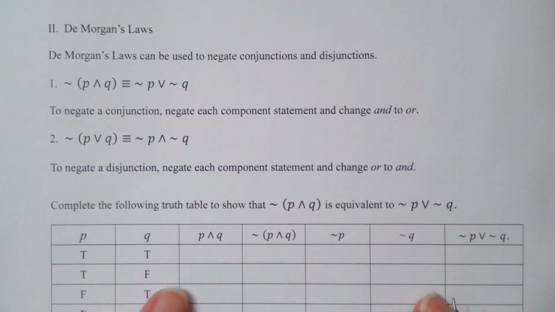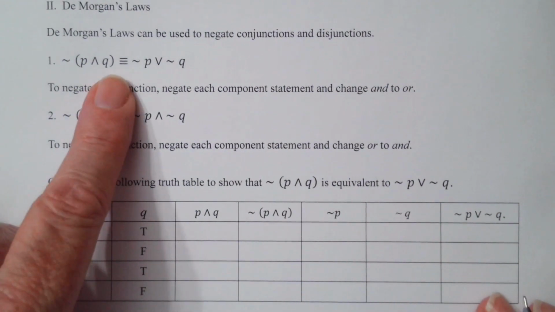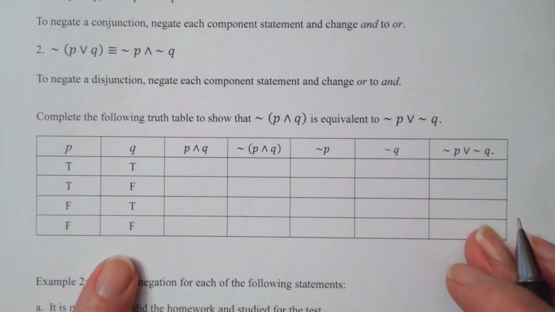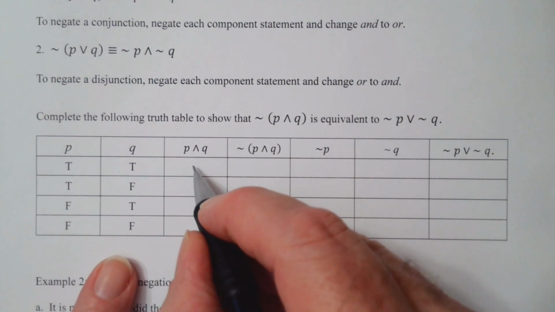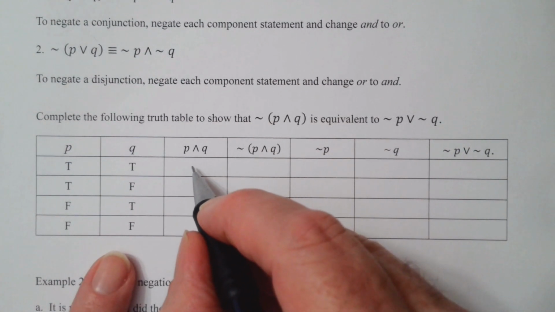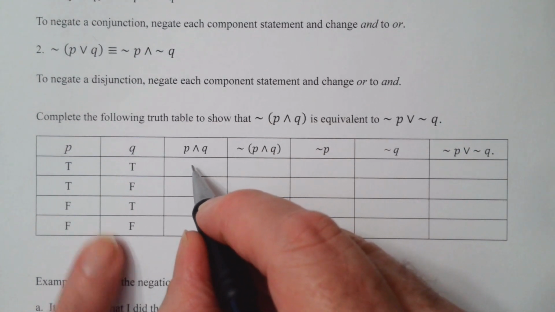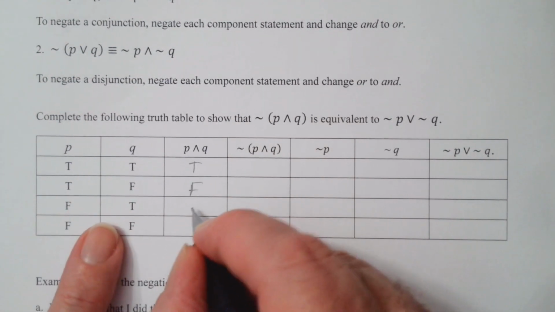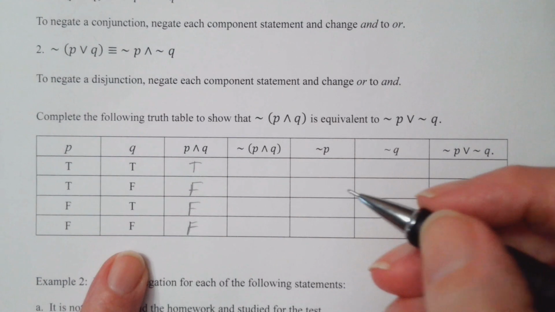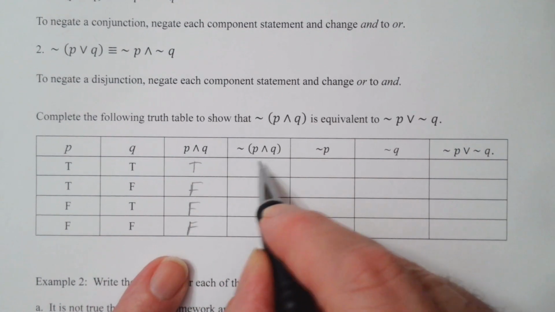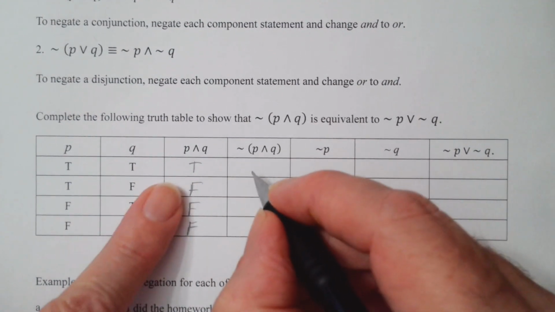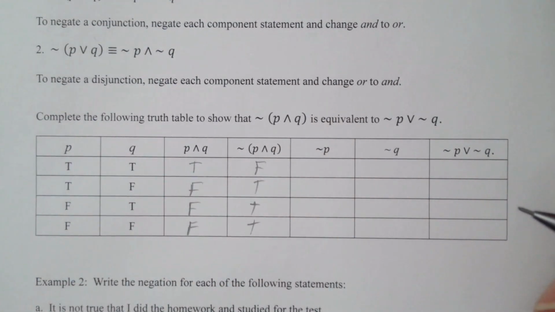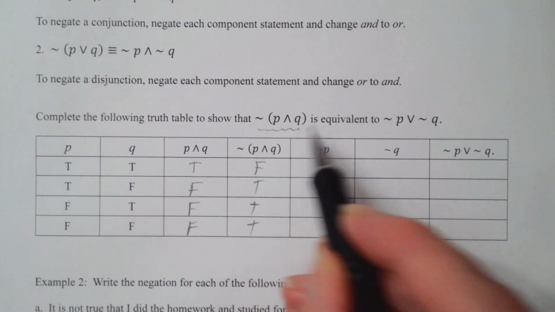All right, so let's go ahead and show the first De Morgan's law here is true. That's this one here. First of all, we have P and Q here. Now we know P and Q is usually false. It's only true when both P and Q are true. So we have true, false, false, false. Now not (P and Q) would be the opposite truth value of what we have in this column. So false, true, true, true. So we have the first statement.